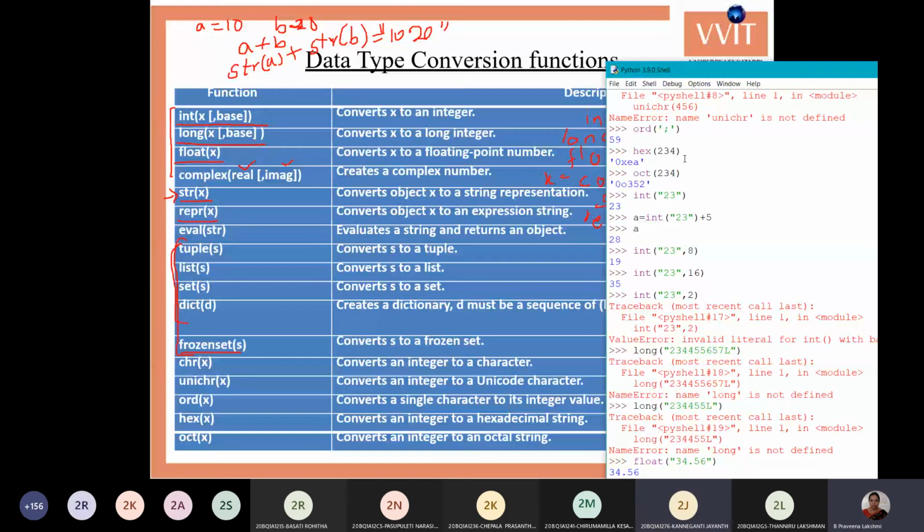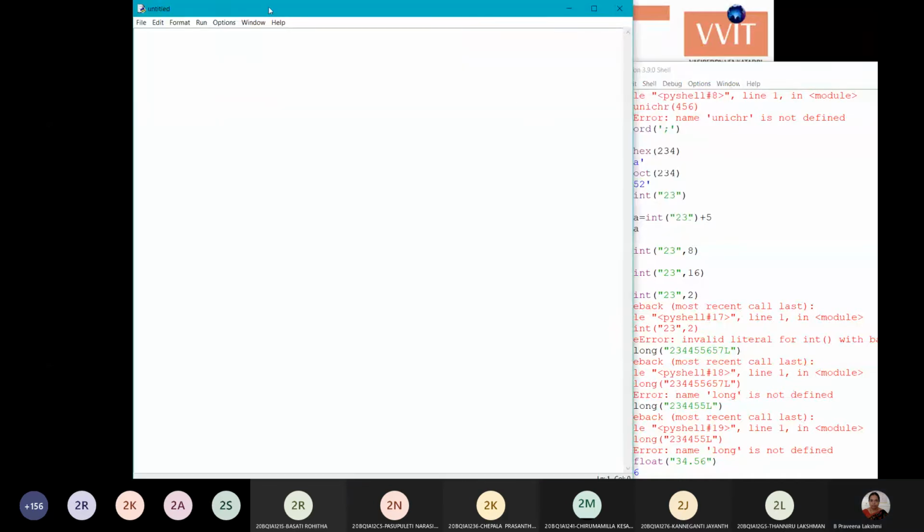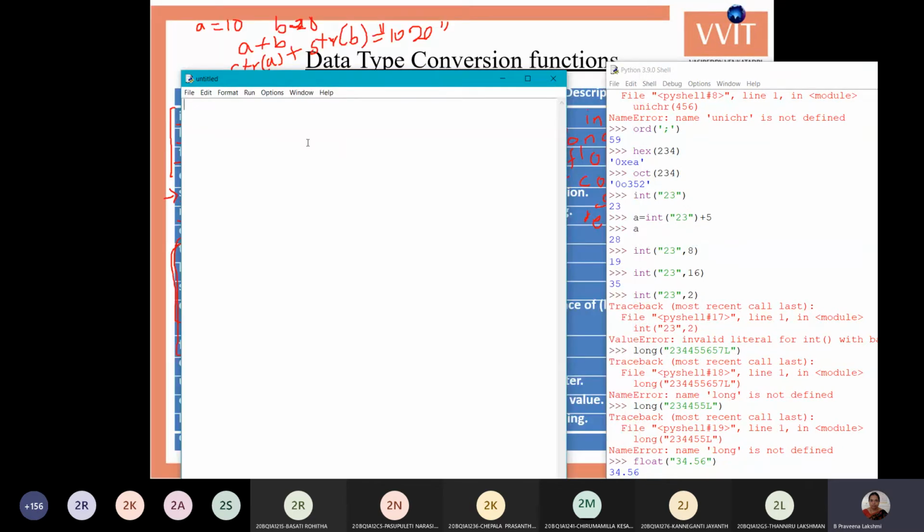You can do those programs with the help of converting the value to your required data type.